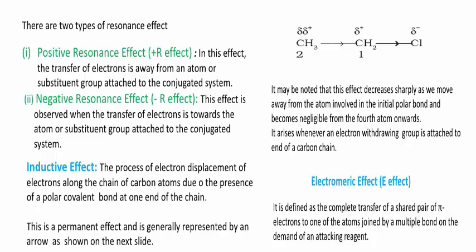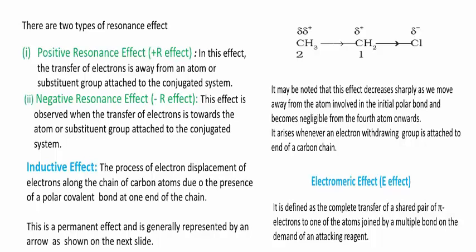Remember, electromeric effect is temporary because it happens only in presence of attacking reagent. See my definition again. Electromeric effect is a temporary effect produced in a molecule due to the transfer of pi electrons of double bond to one of the bonded atoms in presence of attacking reagent. It is called electromeric effect.